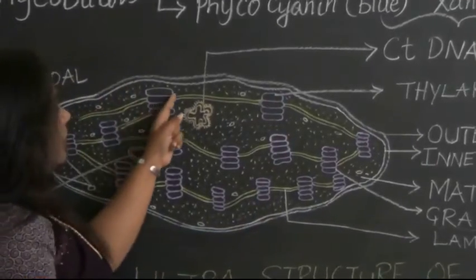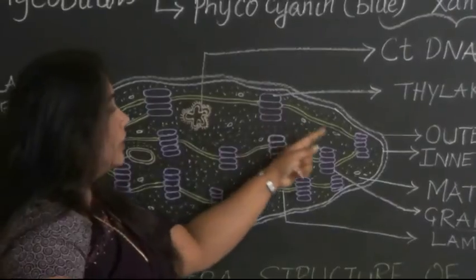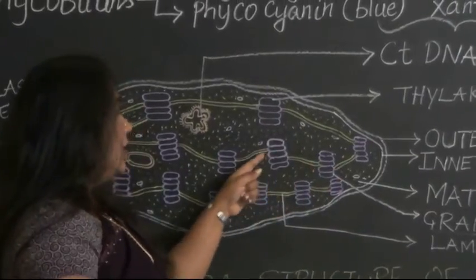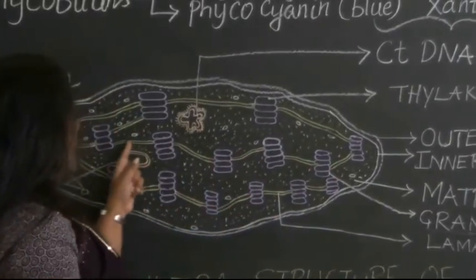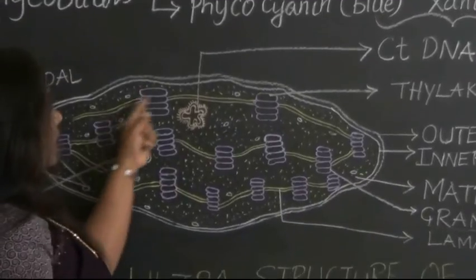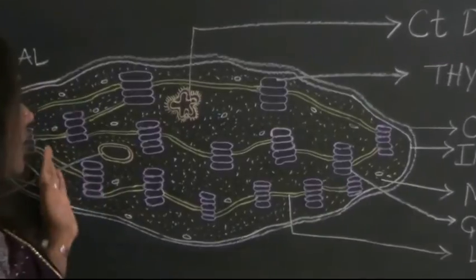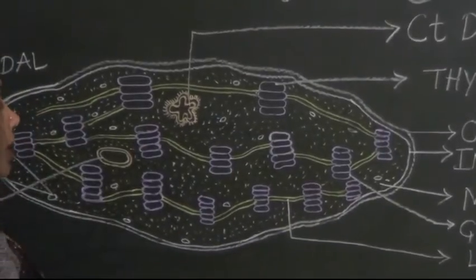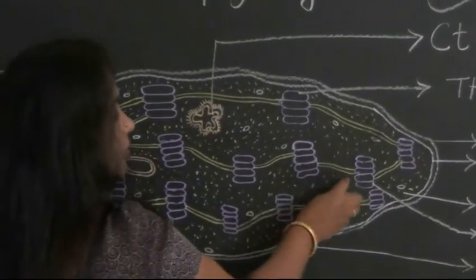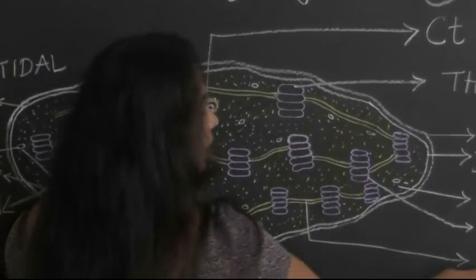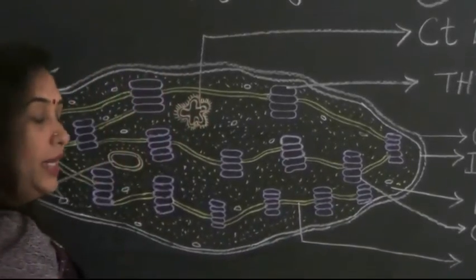Then if you take a closer look at this structure, we see that each grana is connected to one another. They are not separate; they have links. These connecting links of the grana are referred to as lamellae.